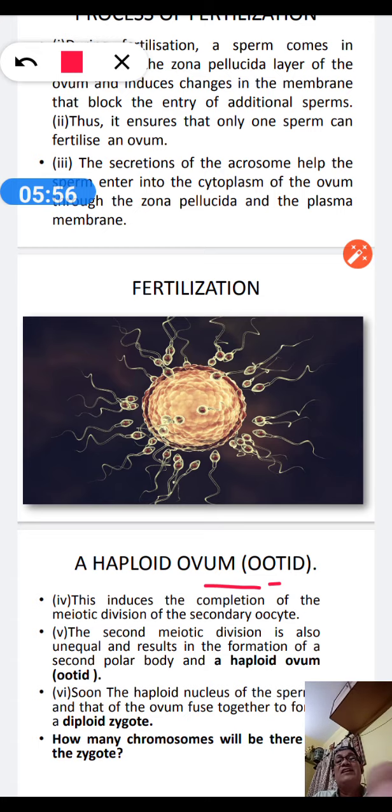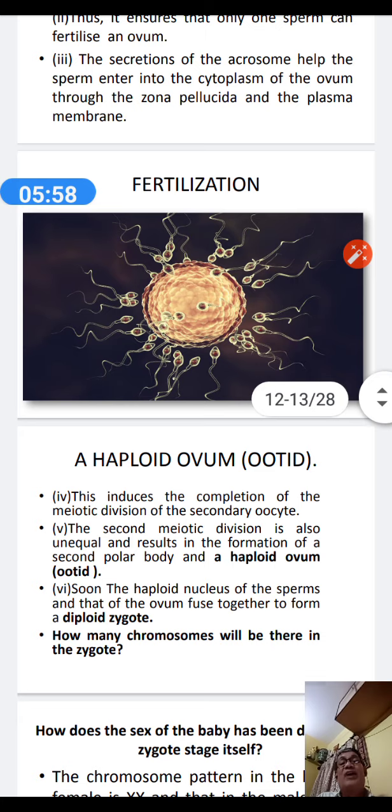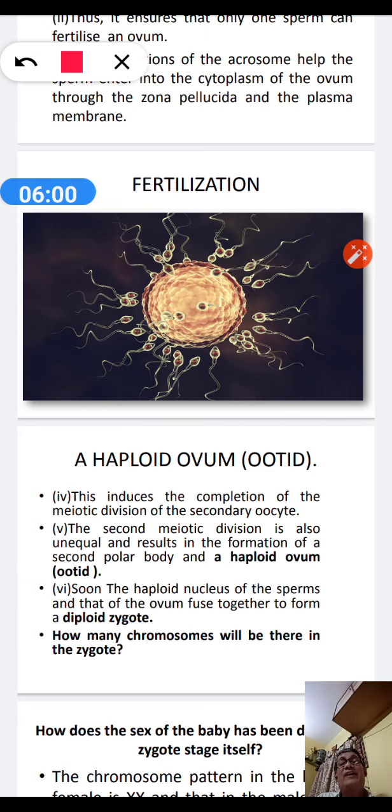Here you see this picture where we would like to indicate that many sperms are there, but one ovum at the center, and only one sperm is able to invade the ovum.